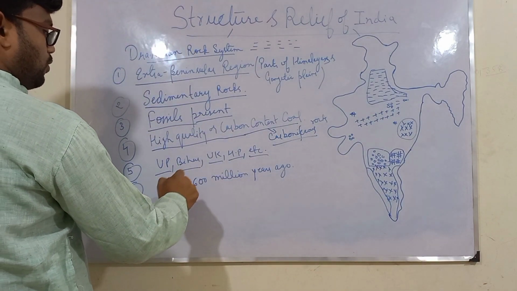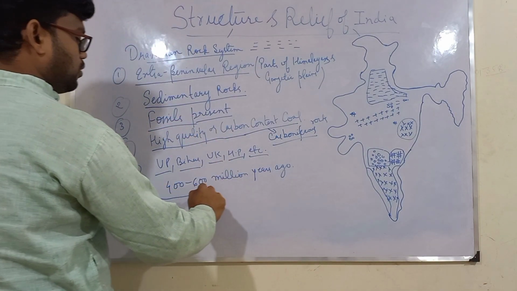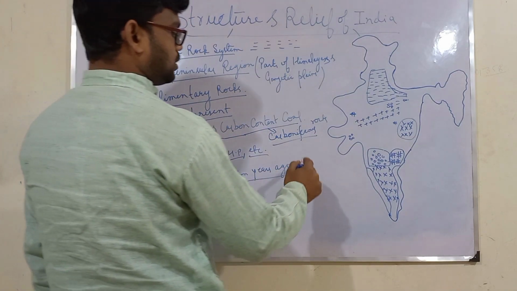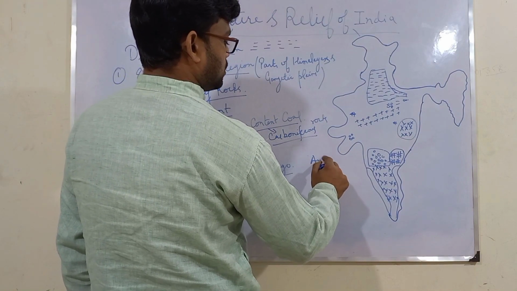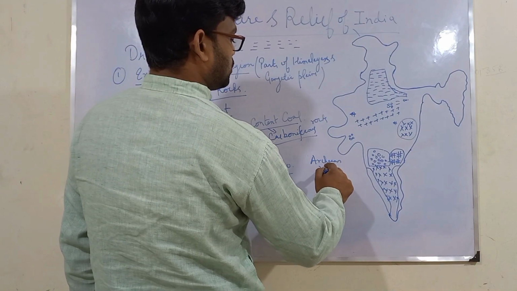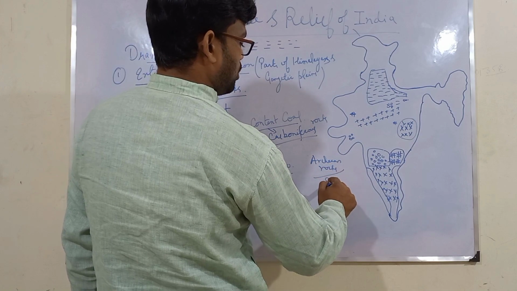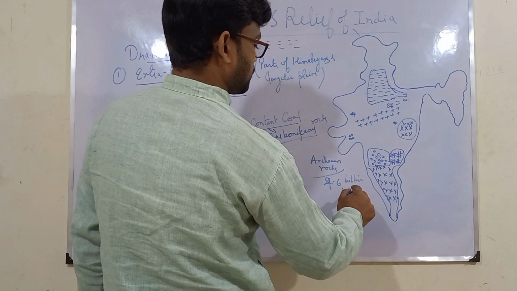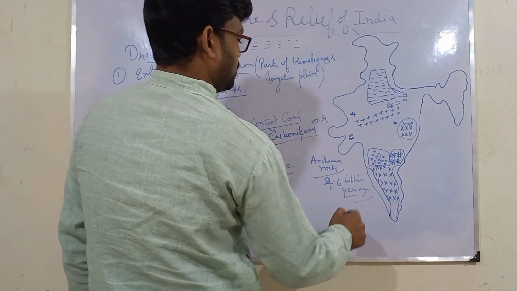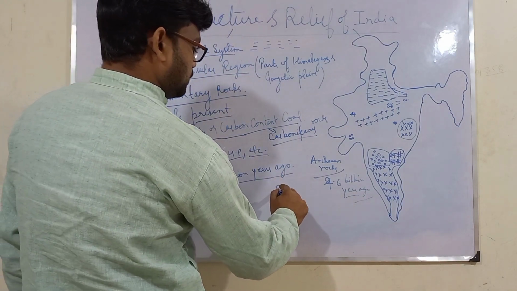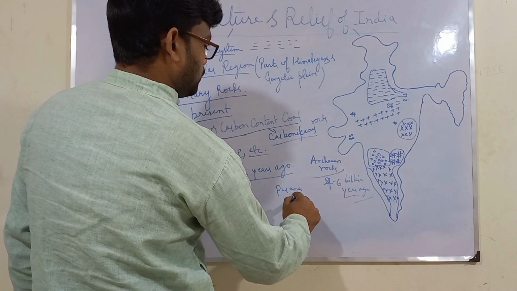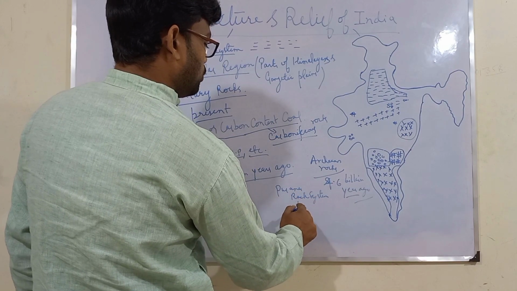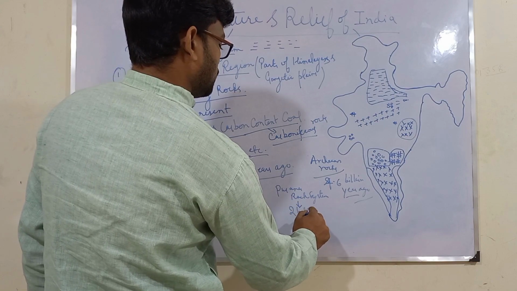Okay. Now, these rocks were formed around 400 to 600 million years ago. We have seen earlier that Archean rocks were formed around 4.6 billion years ago. Then we had Purana rock system, formed almost 2 billion years ago.